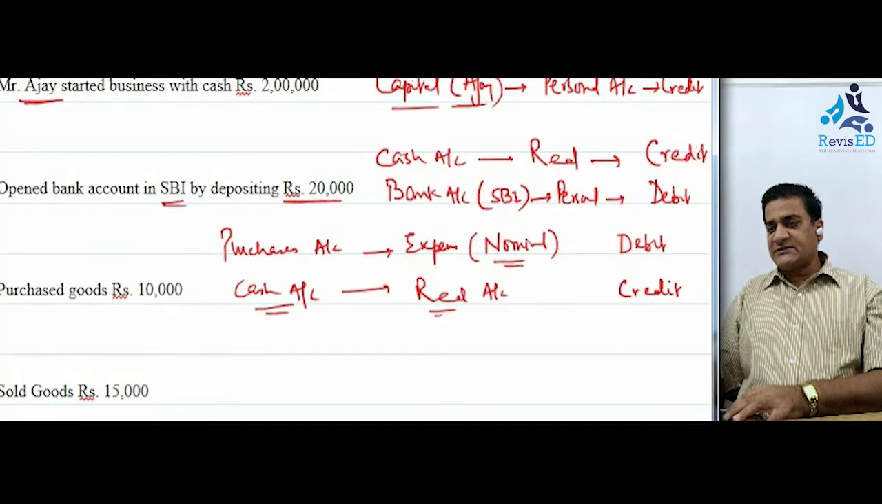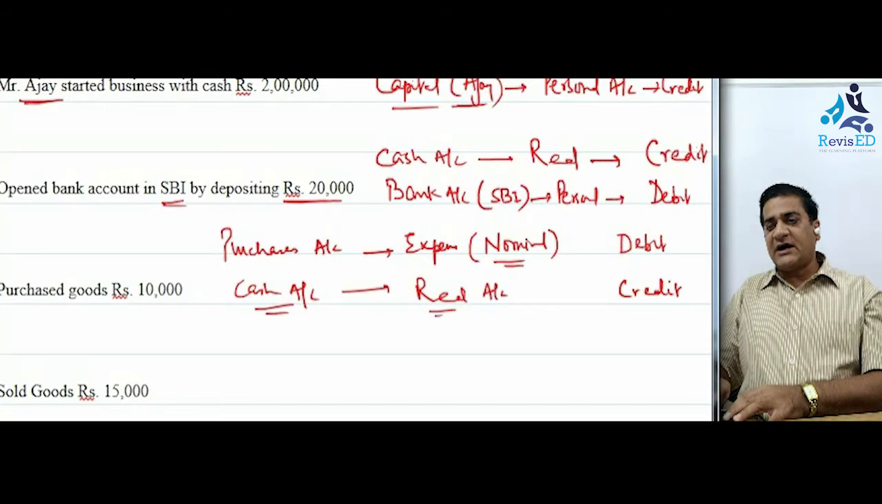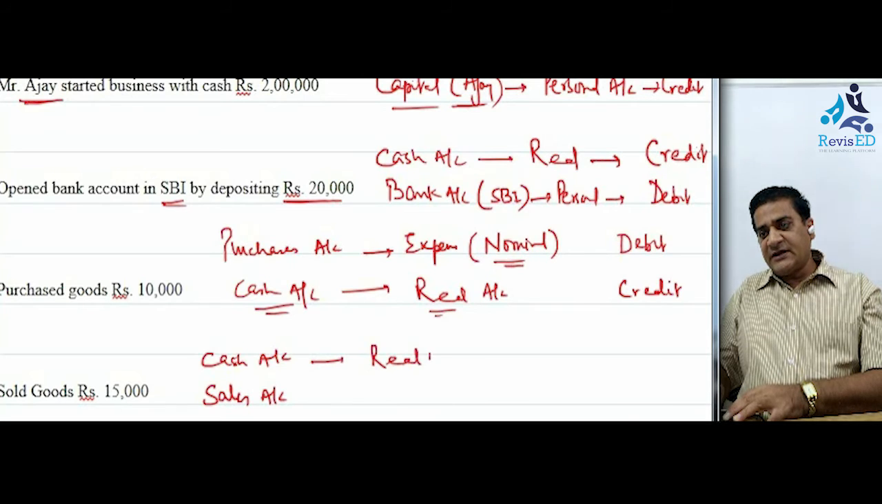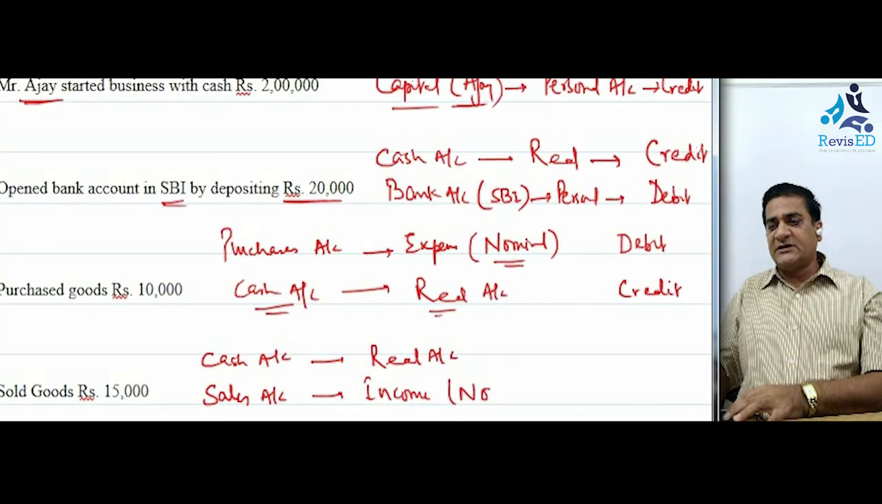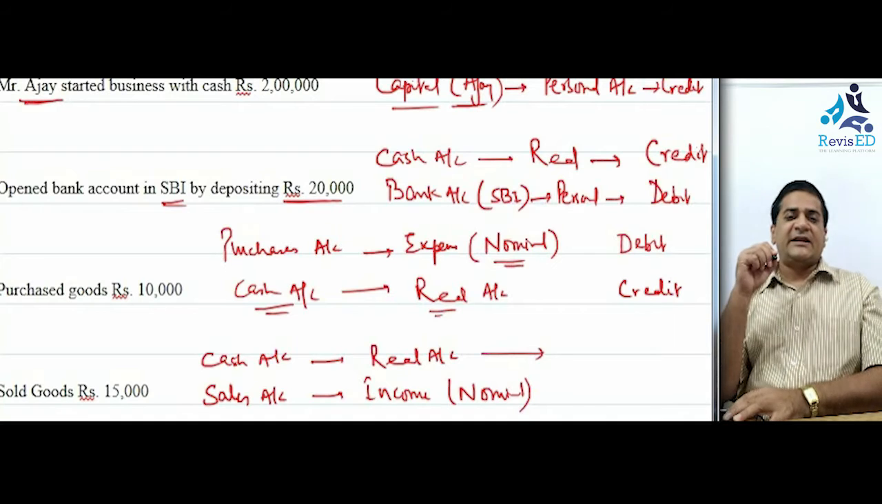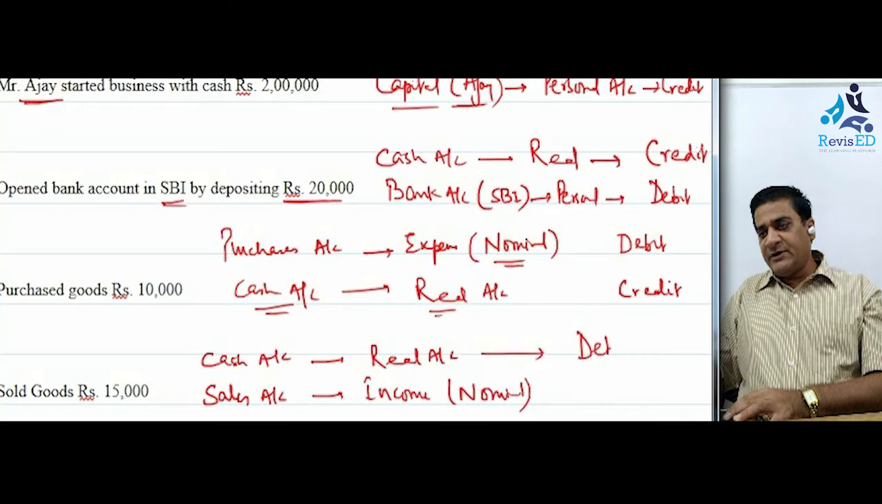Now come to the next transaction, which says goods sold for rupees 15,000. The accounts which are involved here would be again the cash account and the other one would be the sales account. Cash, as we know, is a real account. Sales is something which is a type of income for the business, so this comes under the nominal account. What are the rules of real account? Debit what comes in. Whenever we sell any goods, cash comes into the business. So what we need to do is we need to debit the cash account.